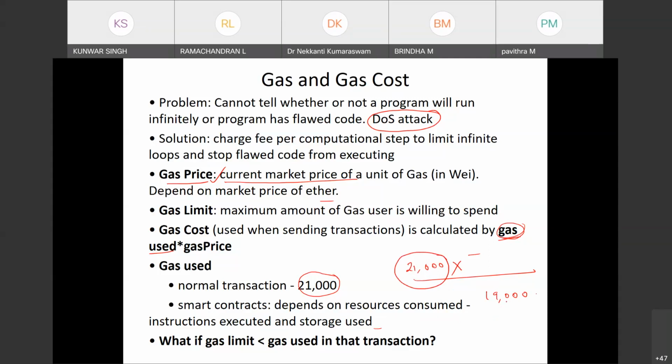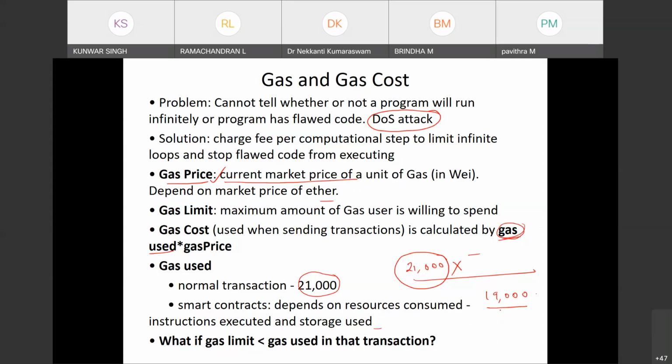Okay, so that is less than this one. So what will happen? It will execute till the gas is there. 19,000 gas is there, and after that it requires 2 more thousand. So after that it will stop, and it will not execute. So my transaction will not be executed, and my gas will also not be refunded. The gas will be exhausted and it will not be refunded. Okay, this is the case.